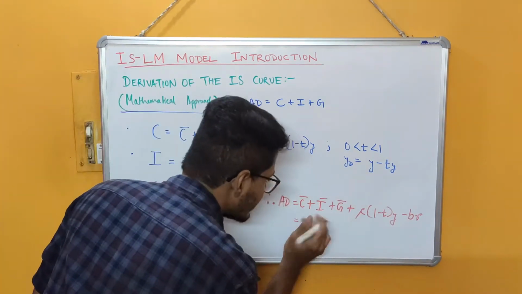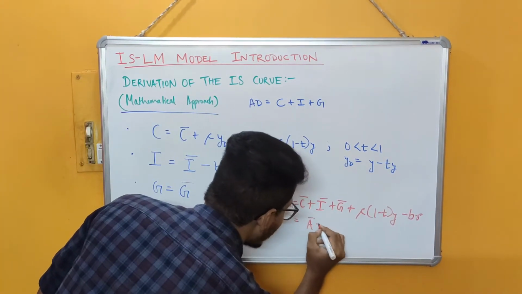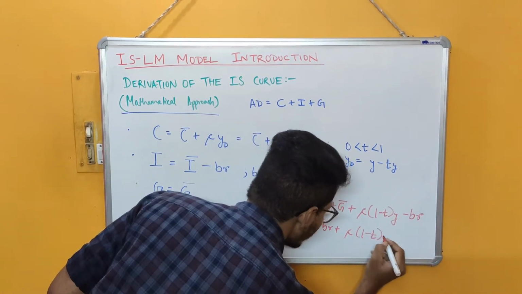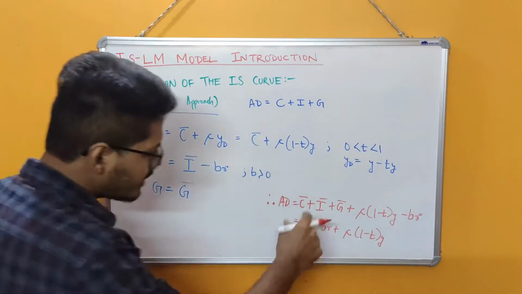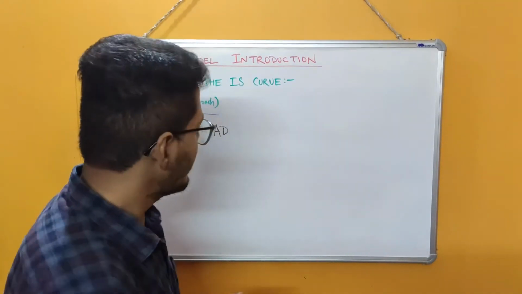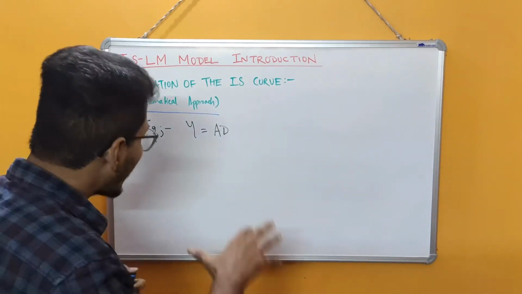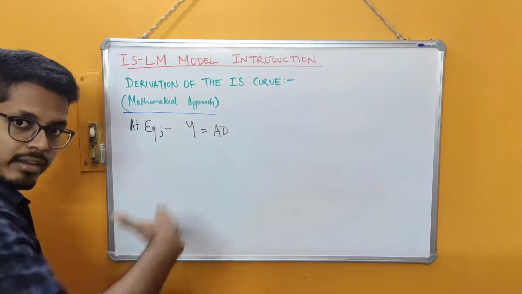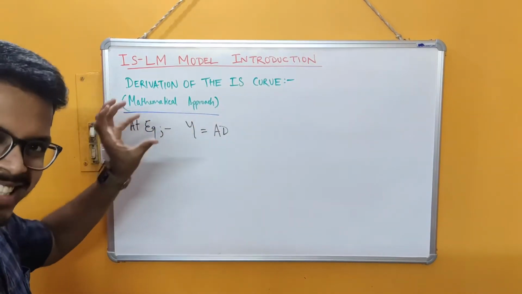We can consider this to be equal to A bar minus B into R plus MPC into (1 minus T) into Y, where this A bar component is simply equal to C bar plus I bar plus G bar. So we have derived the aggregate demand curve. Now we come to the equilibrium. At equilibrium in the product market, we know the Y value should be equal to aggregate demand, because this Y is the aggregate supply.